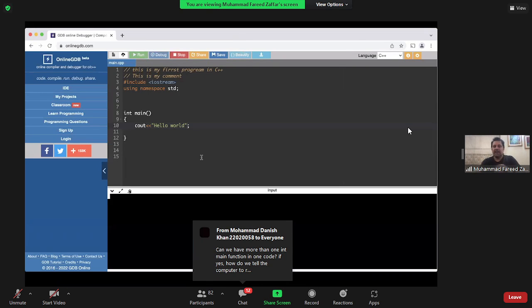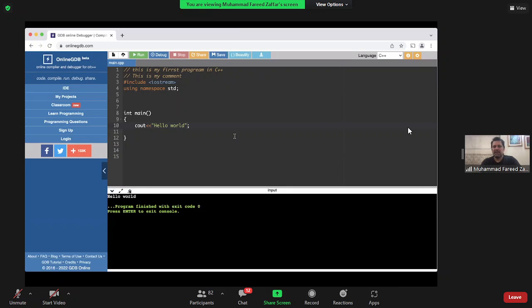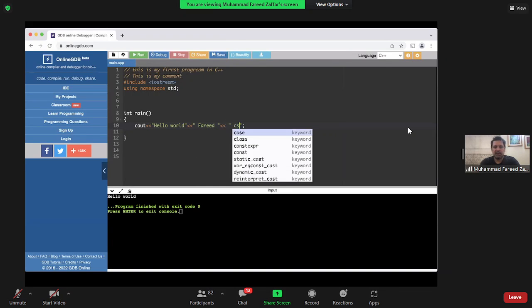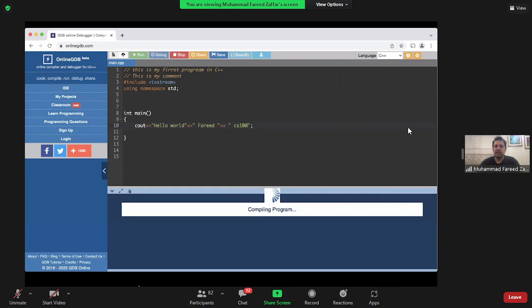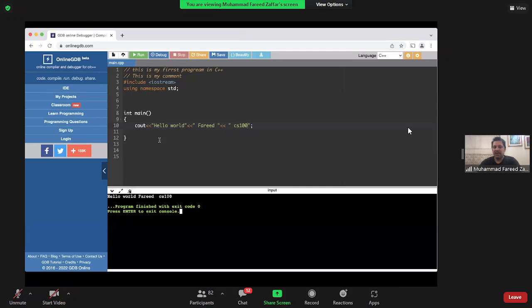Okay, I can concatenate multiple. Just one second, guys. I can actually do multiple of these as well. Hello world. And then another one, let's say CS100. So all of this will now be printed on the screen. So what have I done? I have actually concatenated this string and this string and this string and printed all of them on there.